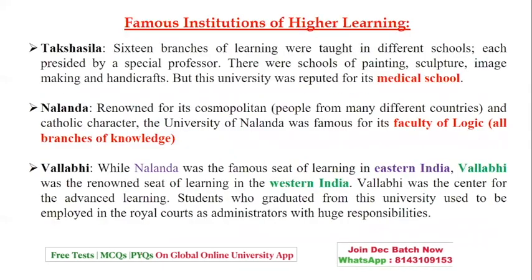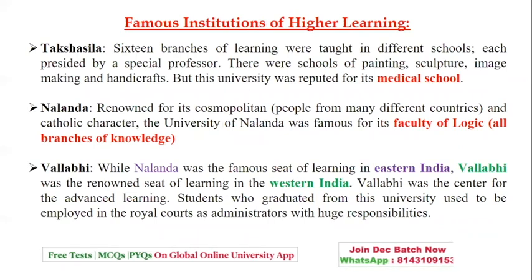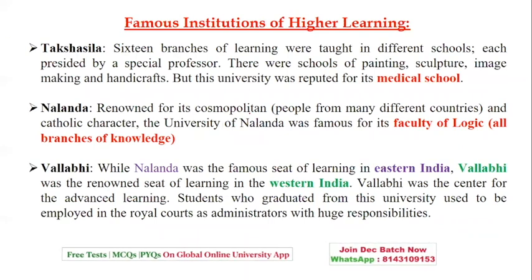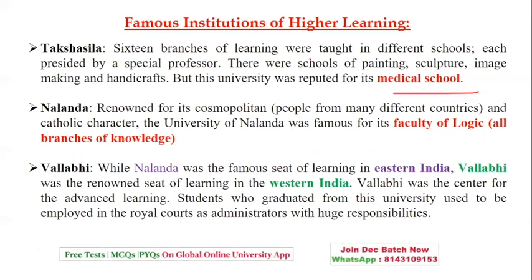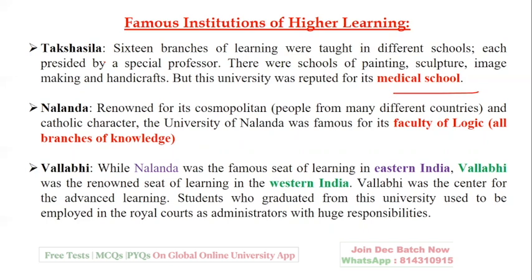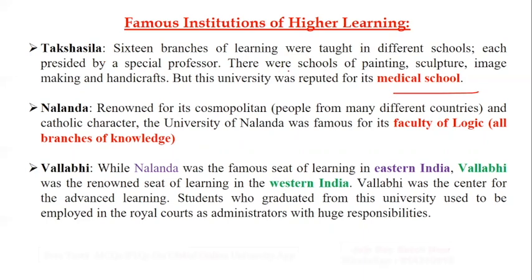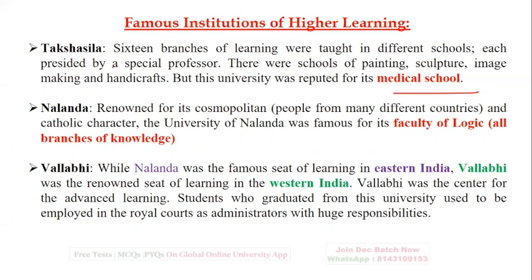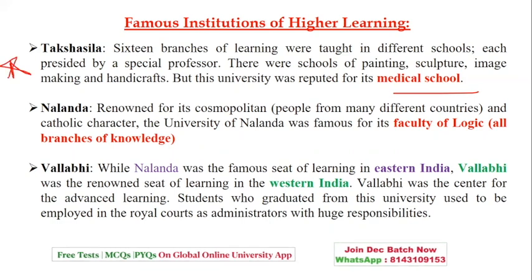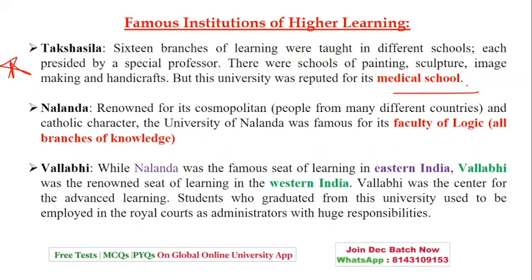Now after this, we have the famous institutions of learning in ancient India. Takshila, with reference to the medical school. The 16 branches of learning were taught in different schools, each presided over by a special professor, which included painting, sculpture, and images, but basically it was reputed for its medical school. I have highlighted important words, so you can just remember them.